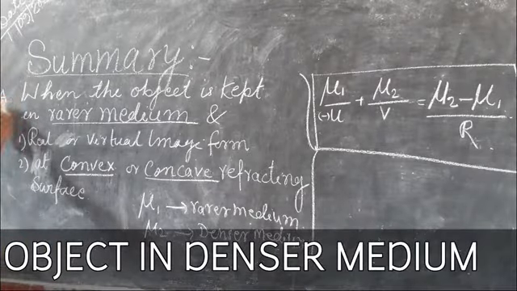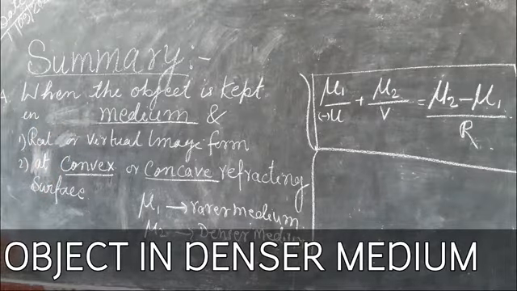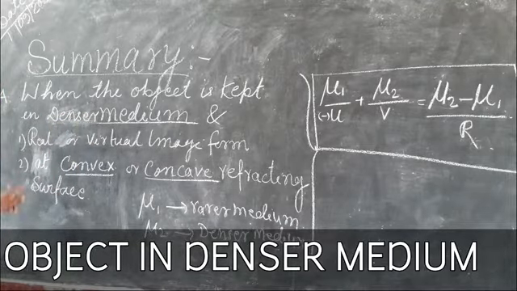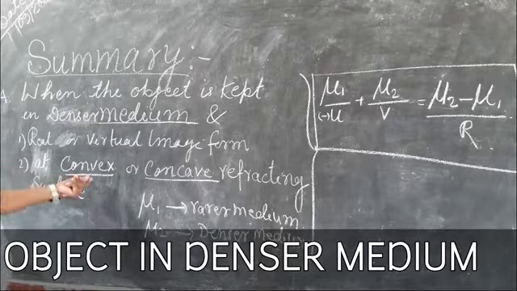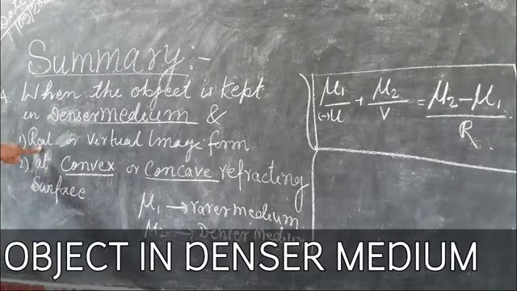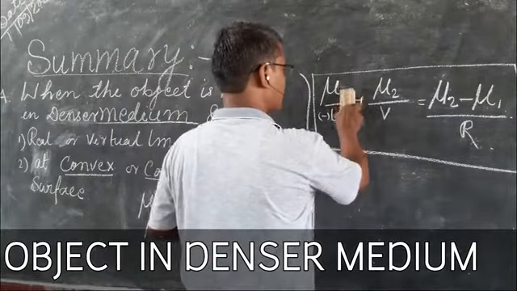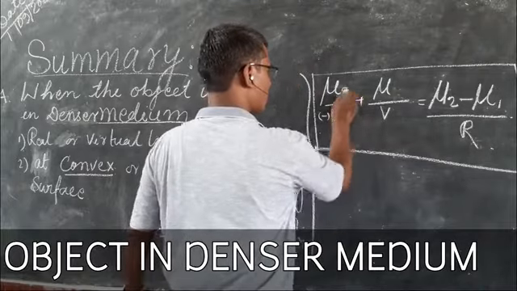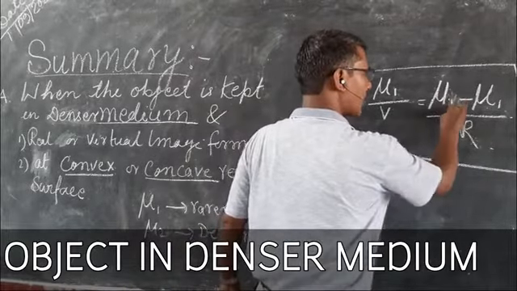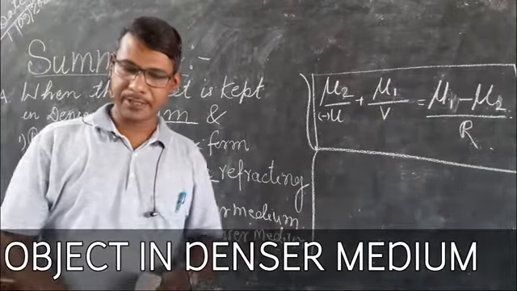Now, the second summary is that when the object is kept in the denser medium, in front of a convex or concave refracting surface at the position of real image formation or virtual image formation, then the formula will change to mu2 upon minus u plus mu1 upon v equals mu1 minus mu2 upon r, where all the parameters have their usual meanings.